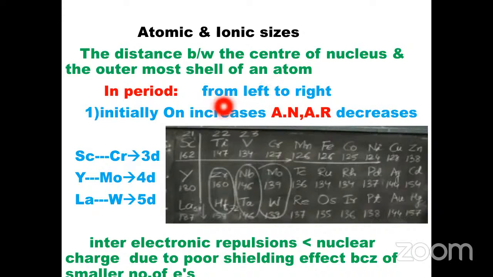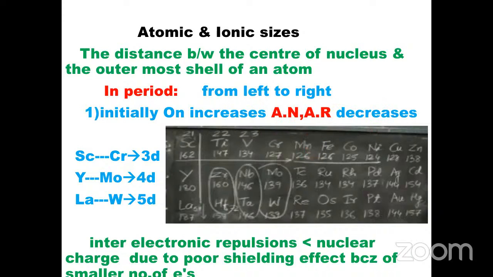In a period, from left to right, initially in a period of the d block elements, on increasing atomic number, the atomic radius decreases. From scandium to chromium in 3d series, from yttrium to molybdenum in 4d series, and from lanthanum to tungsten in 5d series, on increasing atomic number, the atomic radius decreases.